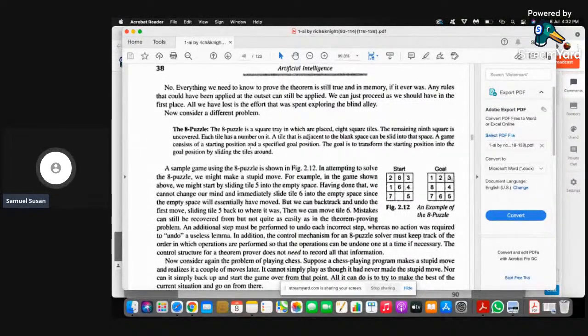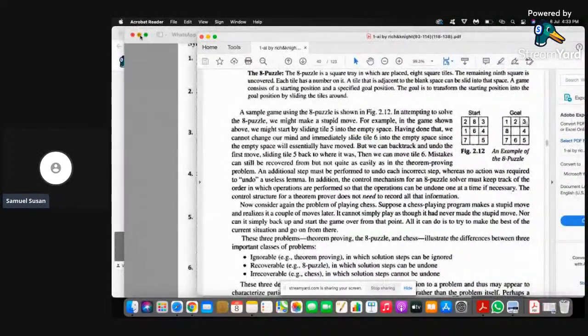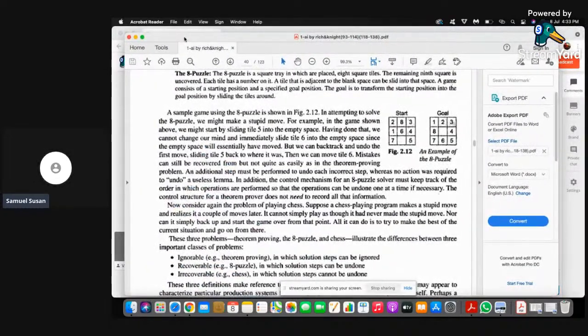Recoverable, the example is the 8 puzzle problem, or even the water jug problem. Even if the steps are not going to give you the solution, you can just undo the steps. You can see the 8 puzzle problem on the screen there. This is recoverable because if you do a step wrongly, you can always go back. But irrecoverable is an example like chess. When you play a chess game, after your move, you cannot undo that because the next chance goes to the opponent.